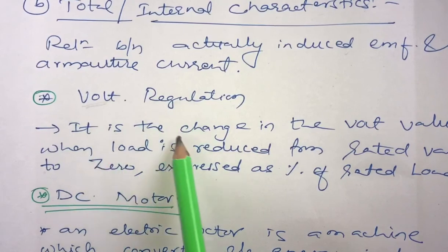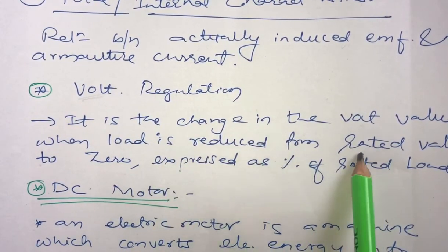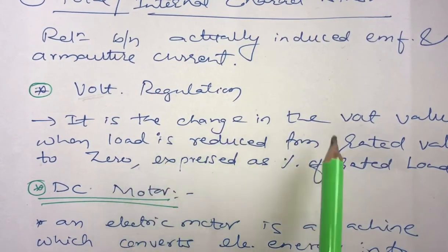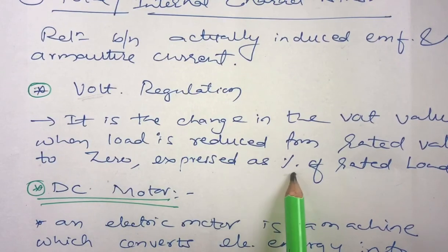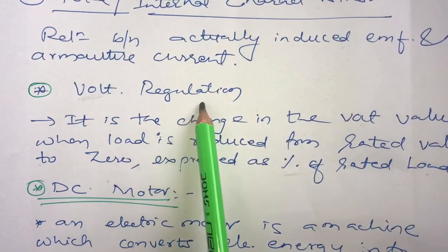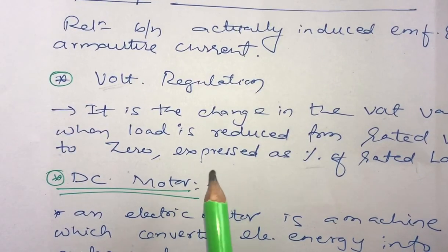And next, voltage regulation. What is regulation? It is the change in the voltage value when the load is reduced from the rated value to zero, and it is usually expressed as a percentage of the rated load. That is, voltage regulation is in percentage. And in the next video we will continue with the DC motors.